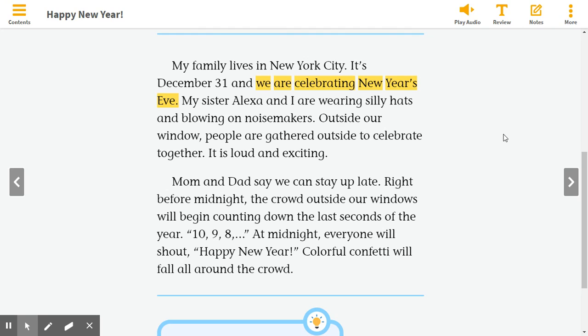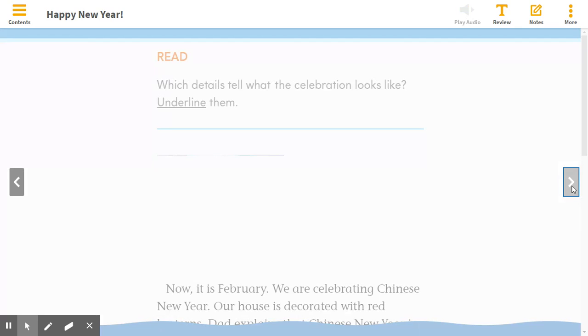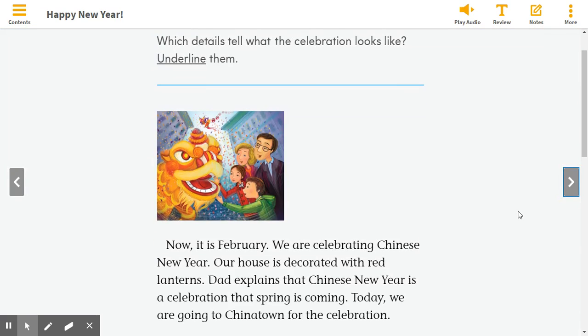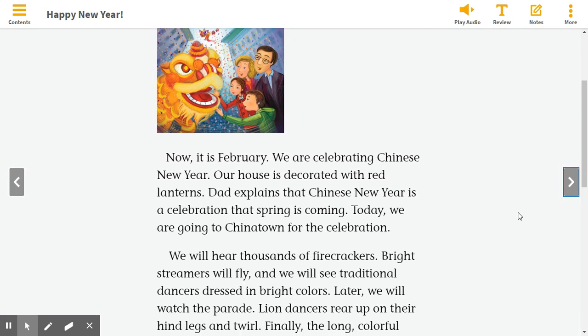Let's turn to page 148. At the top of the page, you have another image. Look at the setting. It seems like they're outside. Where have you seen an image like that before? Possibly a parade? Let's begin reading at the top of page 148.